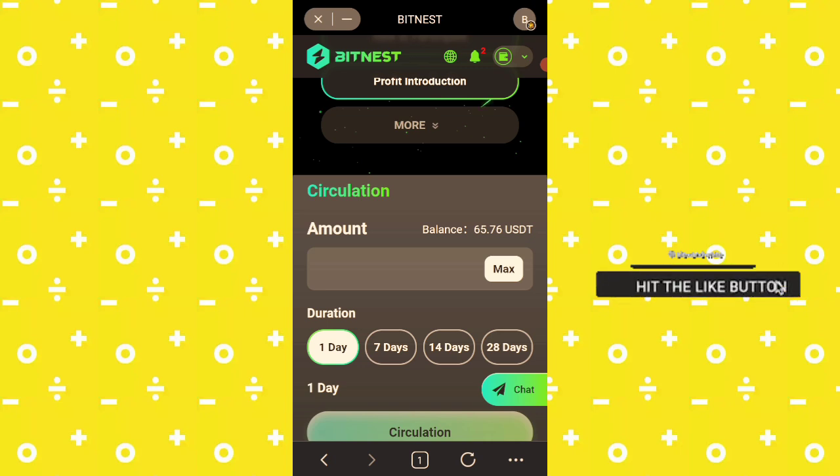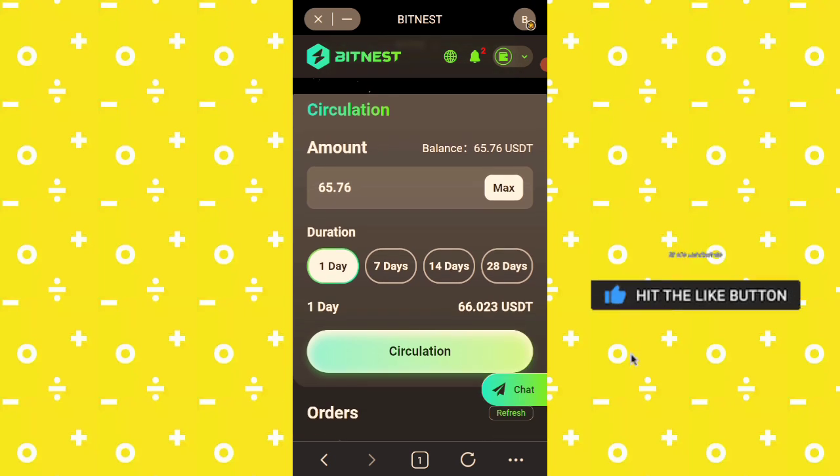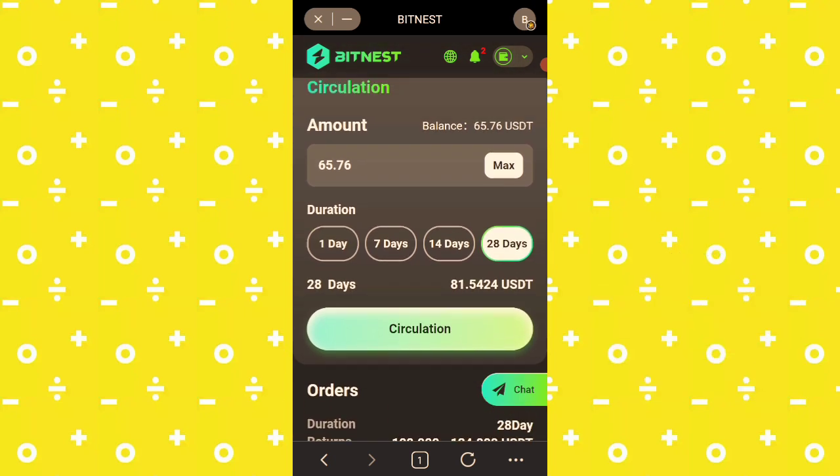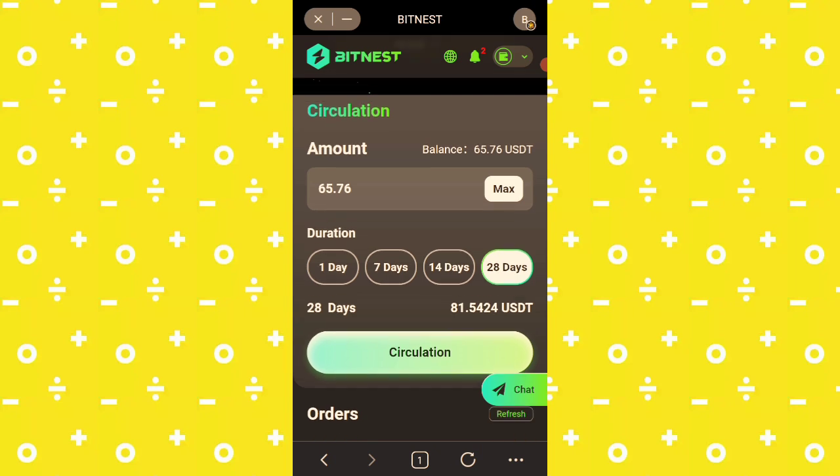So if I want to invest all of this $65, I just click on max, then select 28 days. Then you see how much I will earn at the end of these 28 days. It will be a total of $81, meaning that the profit and the capital, everything will be refunded at the end of the 28 days. Just for you to know, the countdown starts ticking the moment you click on this circulation. Enter your amount, select 28 days, you see your profit and your capital. They will tell you everything that is showing here. Then click on circulation, and automatically the countdown starts ticking.